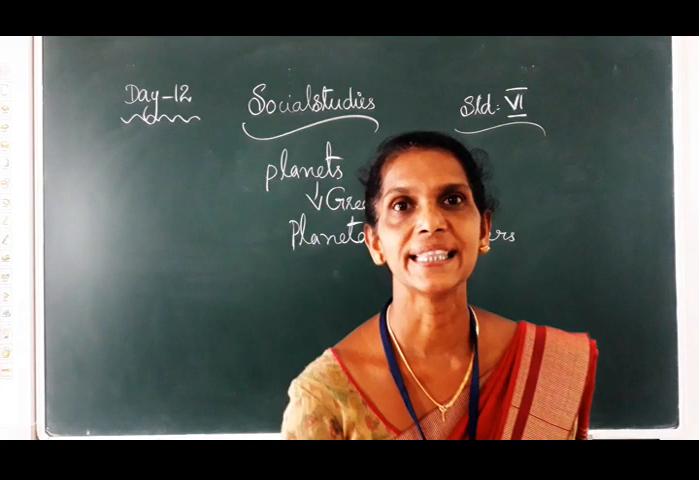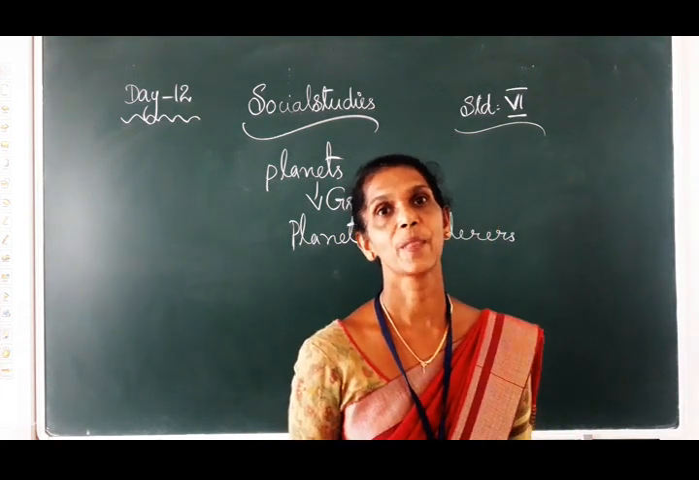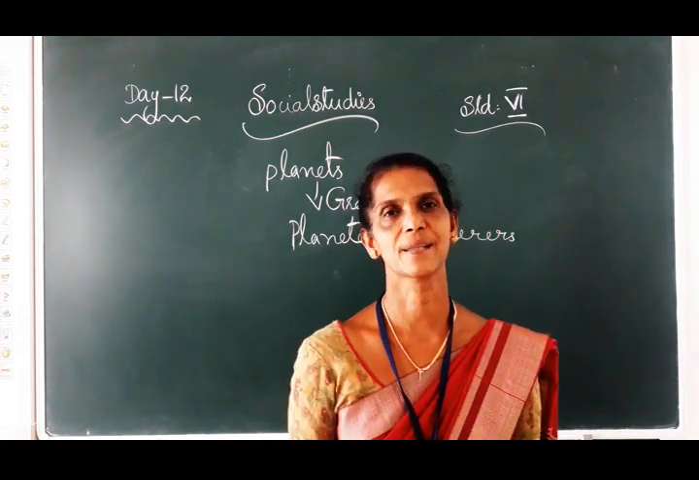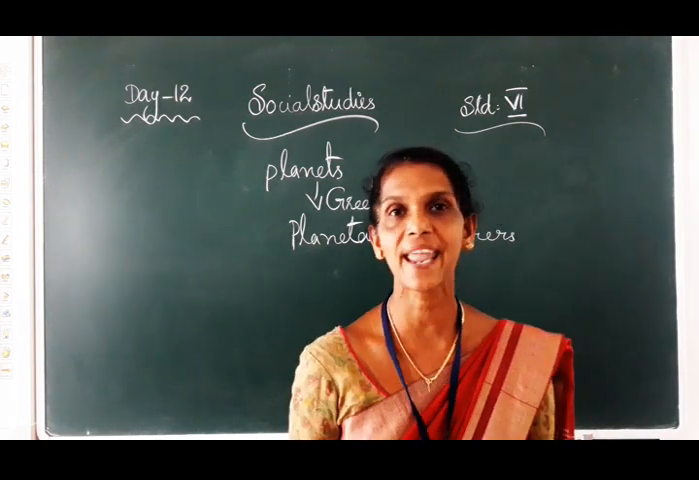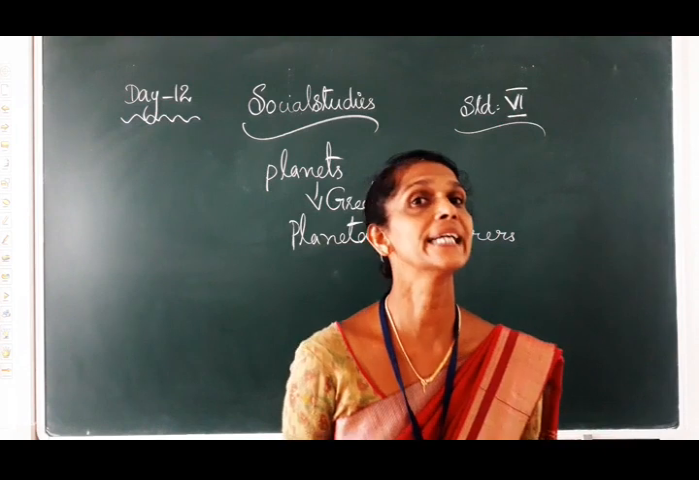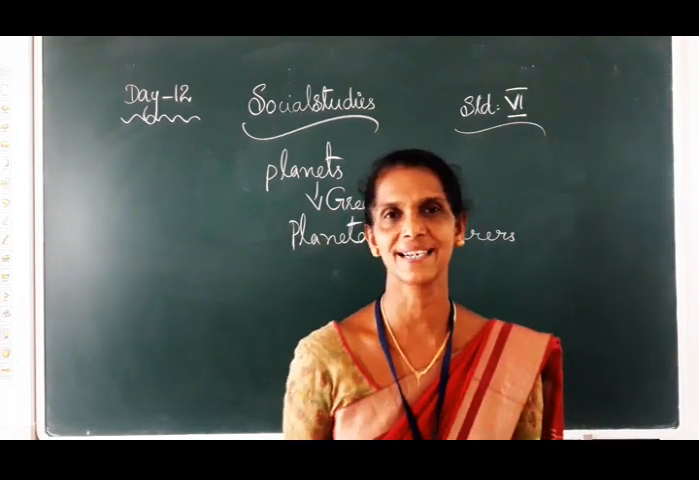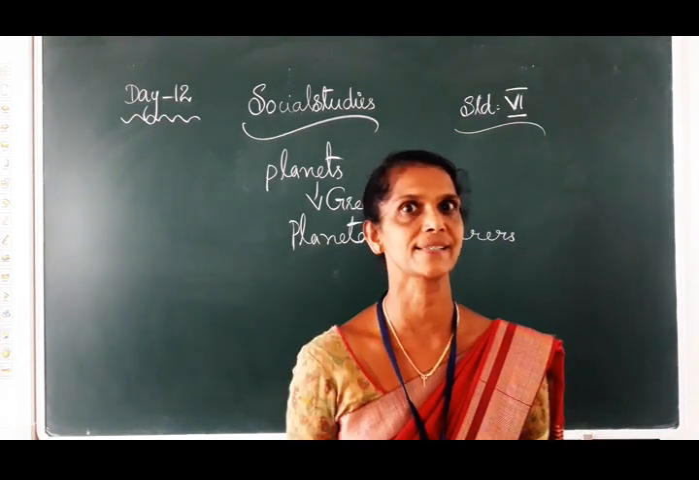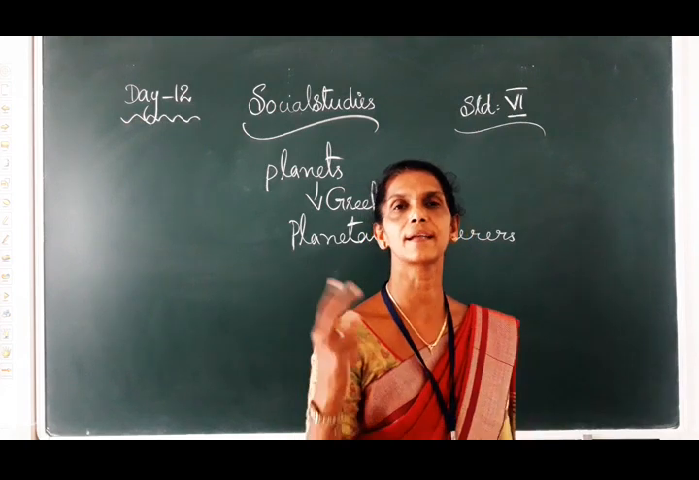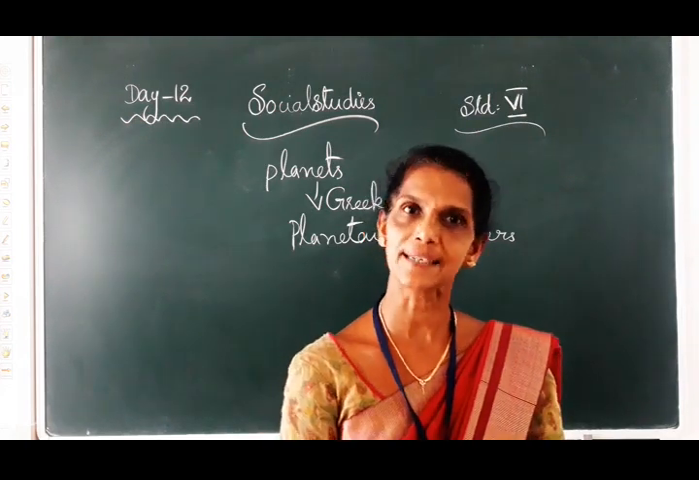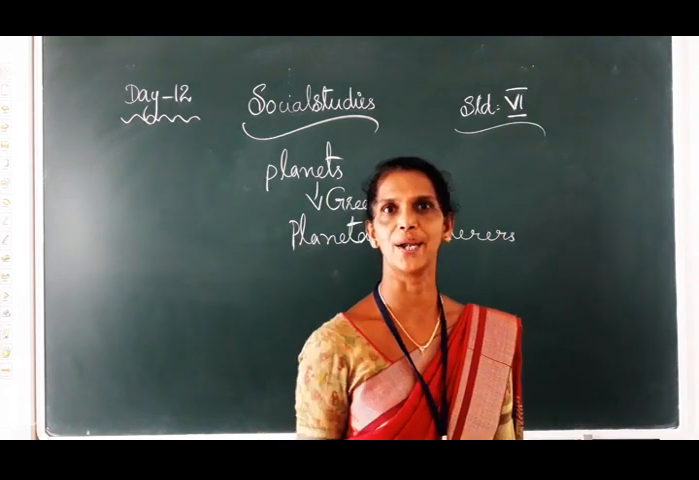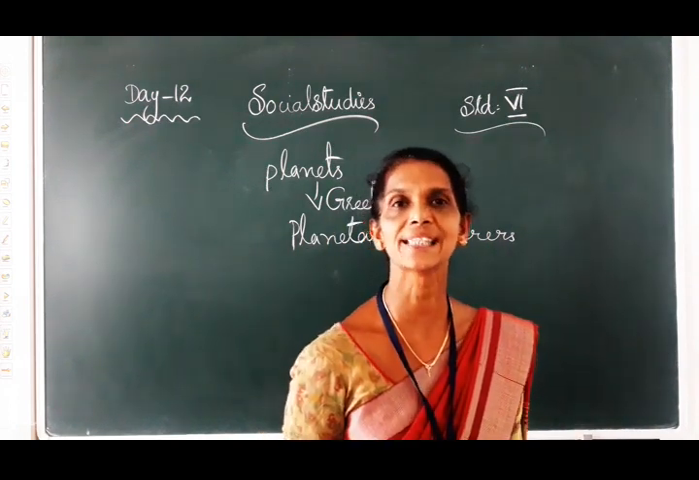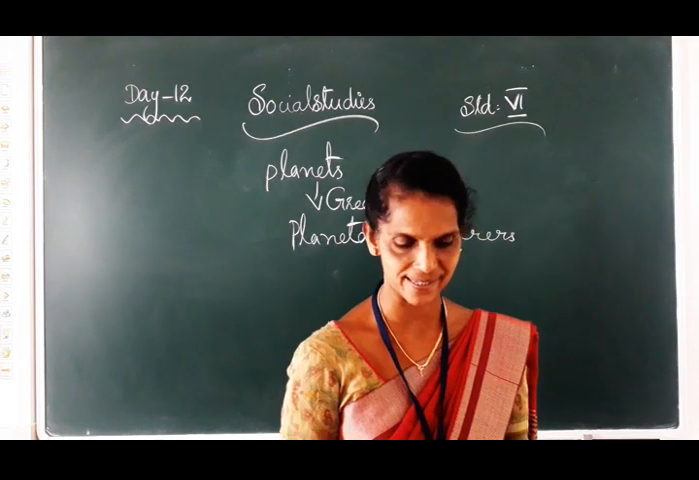The planets, they get heat and light from the stars. And which planet do we live on, children? Earth. E-A-R-T-H, Earth. Earth gets heat and light from the sun, the nearest star to us. That is why we can see the sun very big and the other stars too small. Okay, do you understand? The sun is the nearest star to us.